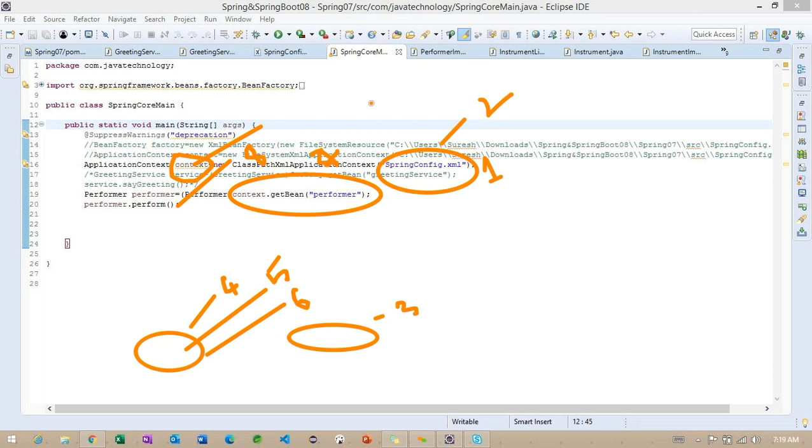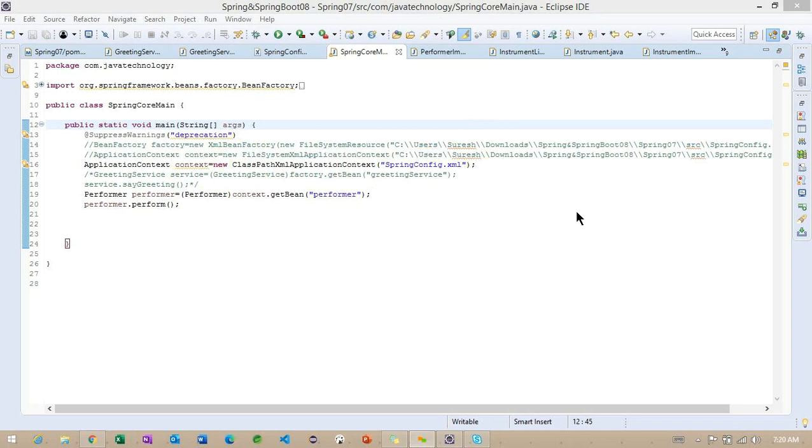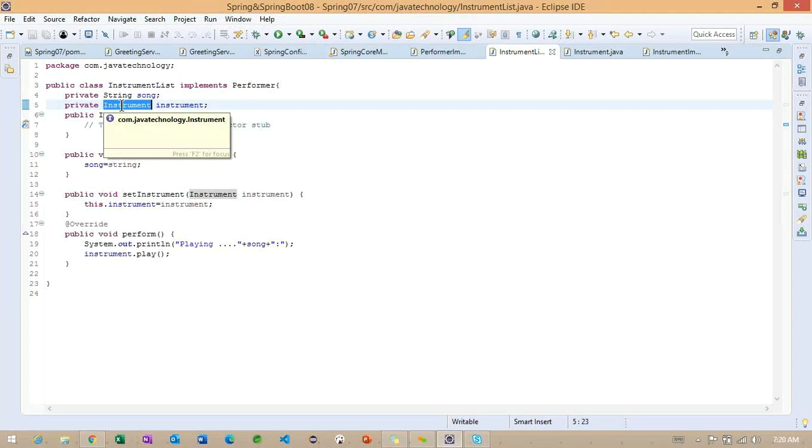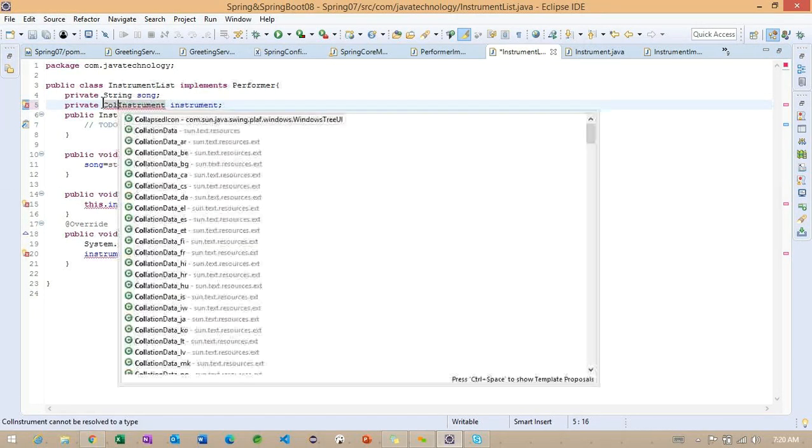But whenever we are having more than one object here, in this case, how can we define it? Getting the point? So for example, where is our class? Let me go back to our class. This is our instrument list. So now in this case, I am going to get a collection of instrument list objects.